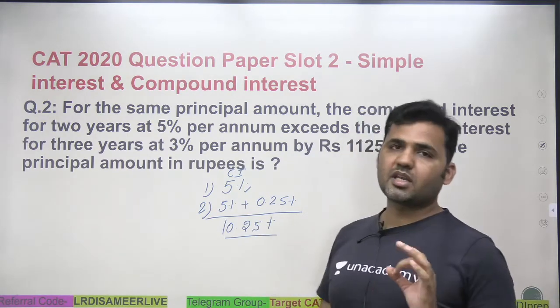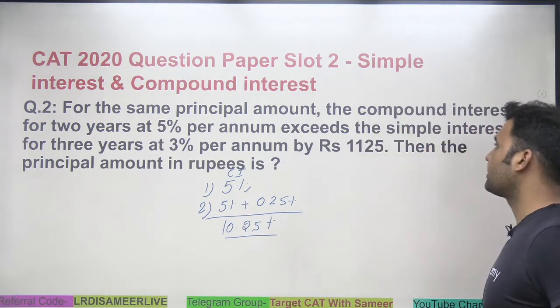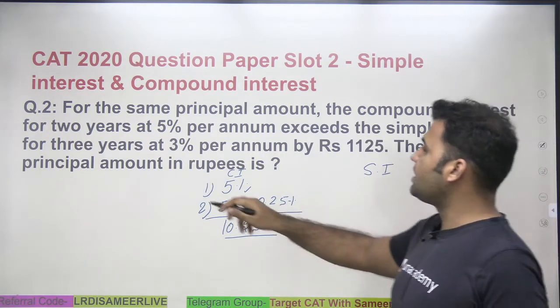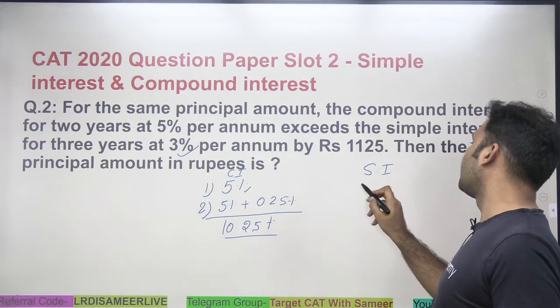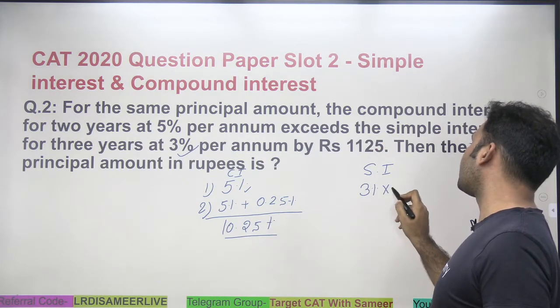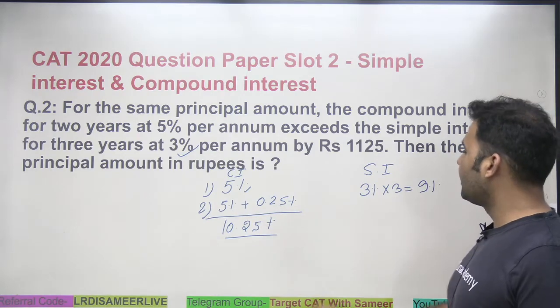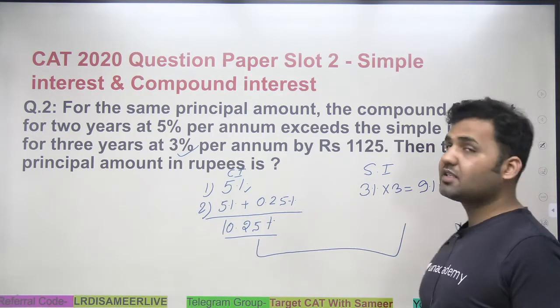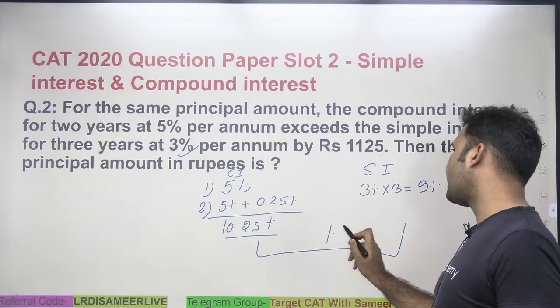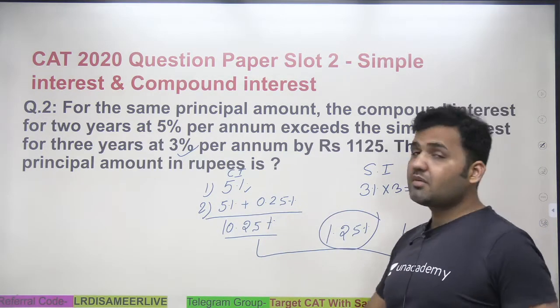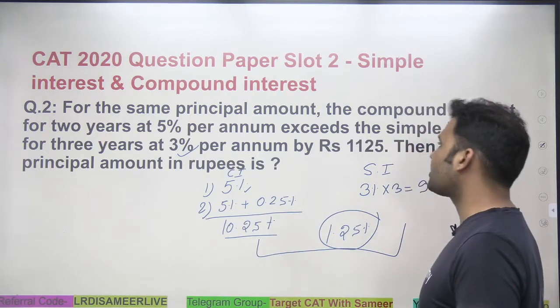Now, if I am putting my money at 3% simple interest, the total interest I'll be getting would be 9%. And you can see that the gap between SI and CI is 1.25%. That means compound interest is giving me 1.25% extra interest.